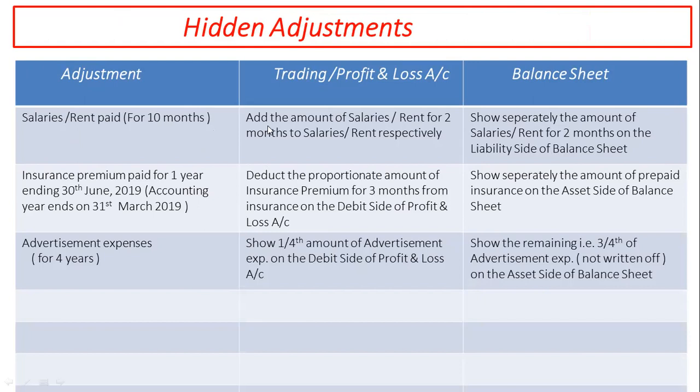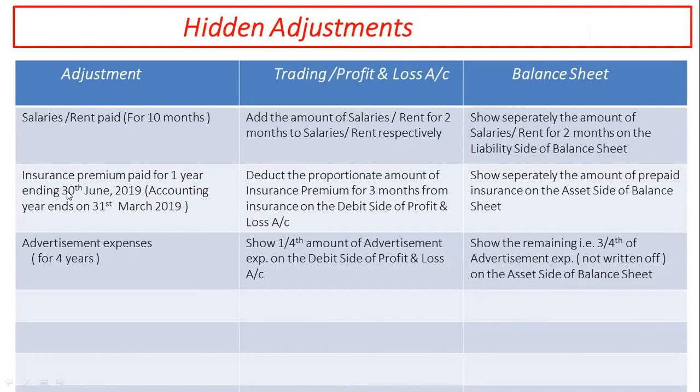First effect is to add the amount of salary or rent for 2 months to the debit side of profit and loss account, and second effect is shown separately as outstanding expense on the liability side of balance sheet.